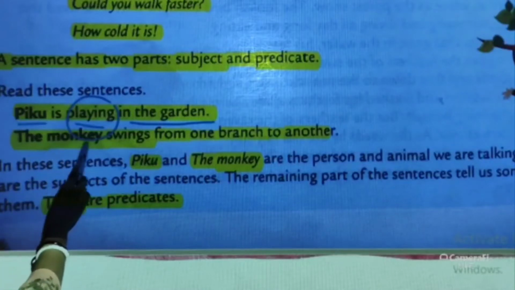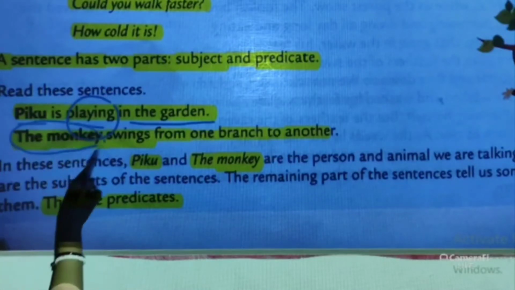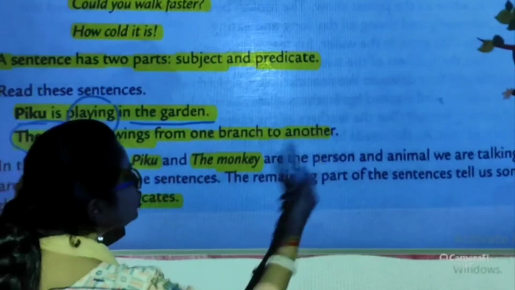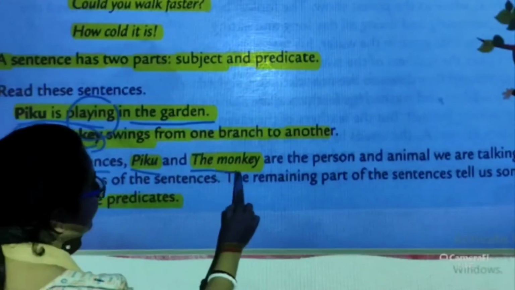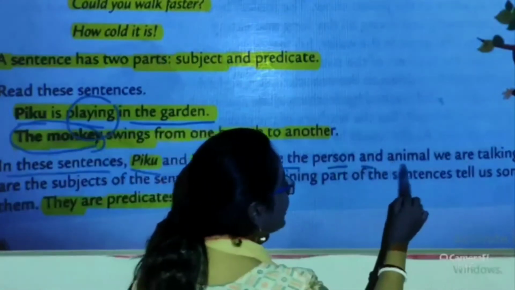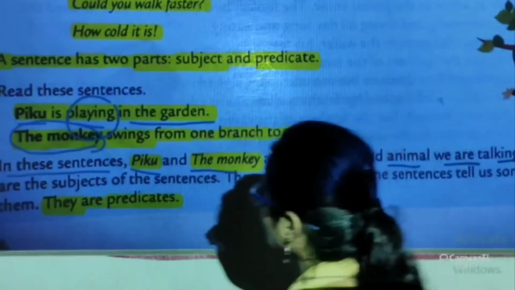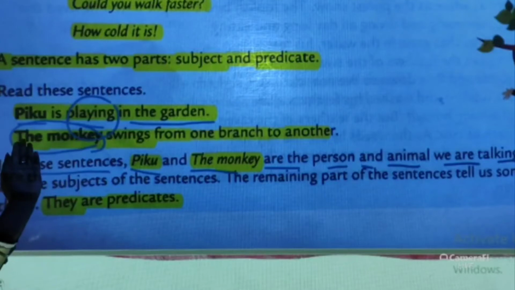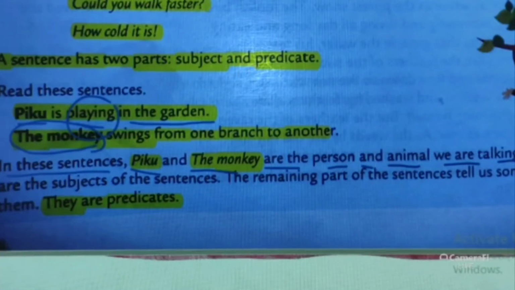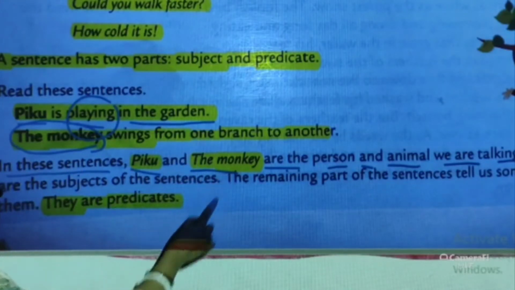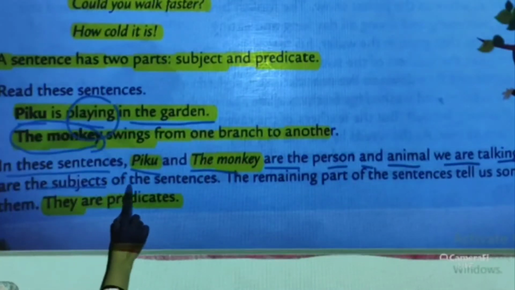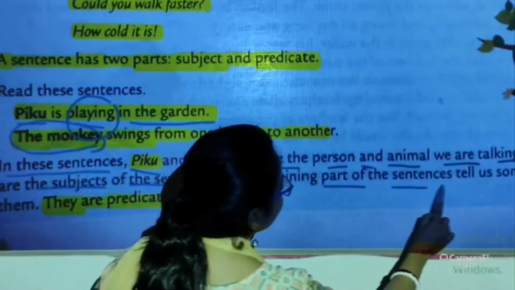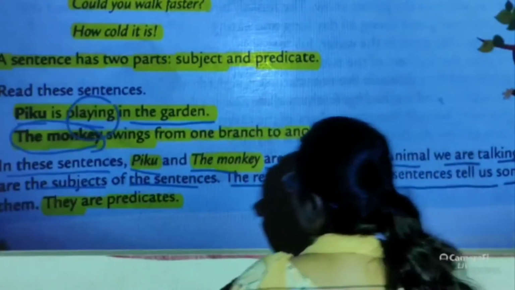The monkey, who is swinging? The monkey is swinging. The monkey swings from one branch to another. In these sentences, Piku and the monkey are the person and animal we are talking about. We are talking about Piku who is playing in the garden and the monkey who is swinging from one branch to another. They are the subjects of the sentences. The remaining part of the sentence tells us something about them.